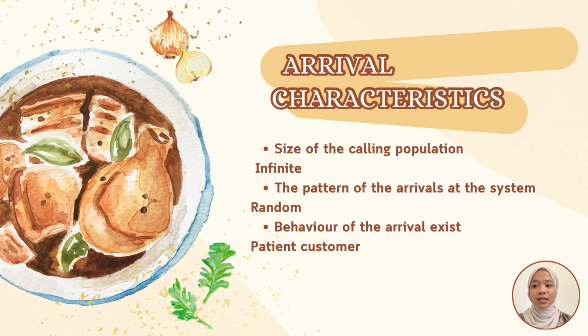The second one is the pattern of the arrival system. The pattern is random and it generally follows a distribution. The third one is the behavior of arrivals. The behavior is patient customers. Customers may balk if the line appears too long or if there is not enough space to comfortably wait.